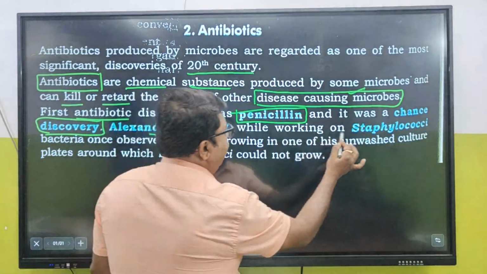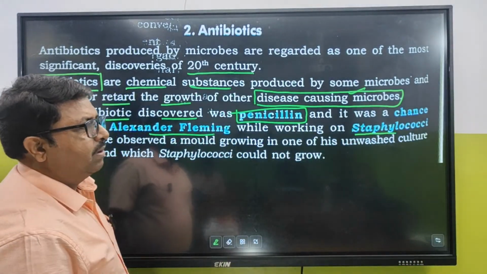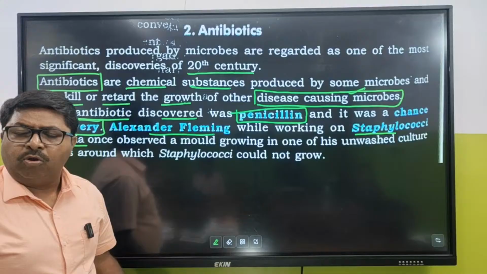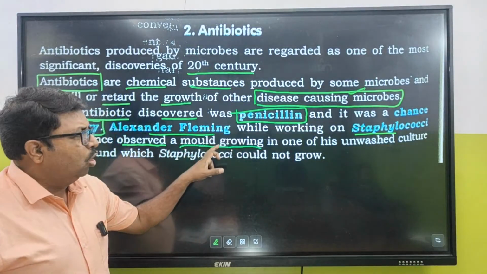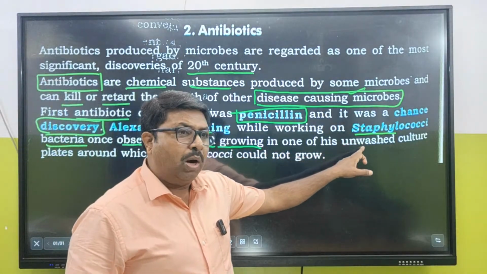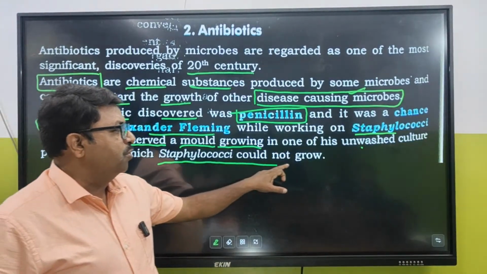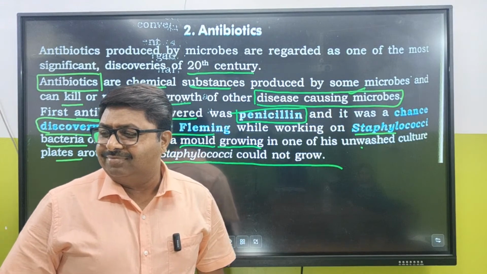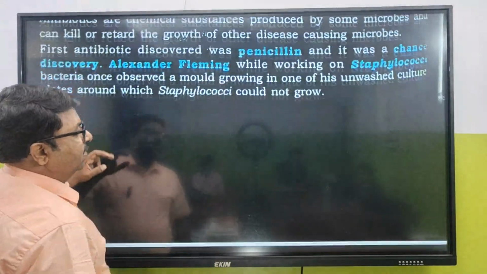Alexander Fleming, while working on Staphylococcus aureus, Staphylococci bacteria, once observed a mold, meaning fungus, growing in one of his unwashed culture plates around which Staphylococci could not grow. Got the point? Any issues with this? Come on. Good.